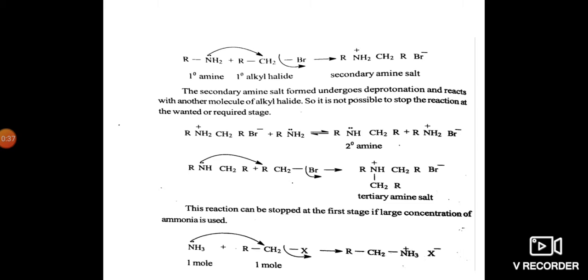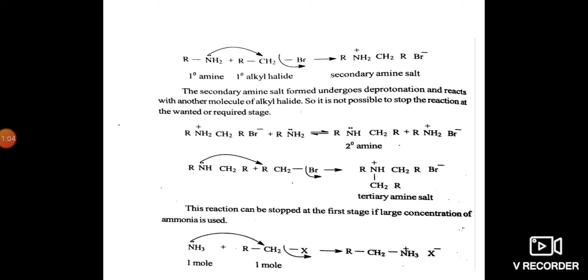Here we see the primary amine reacts with these secondary amine salts and gives the secondary amine. This one gives the same secondary amine salt. This further reacts with secondary amine and gives the tertiary amine salts.